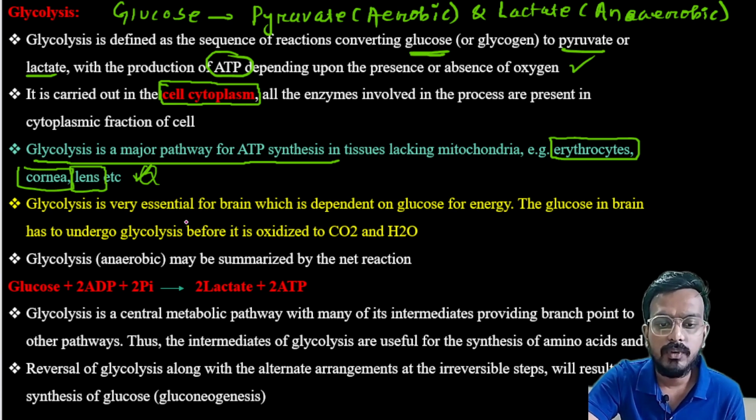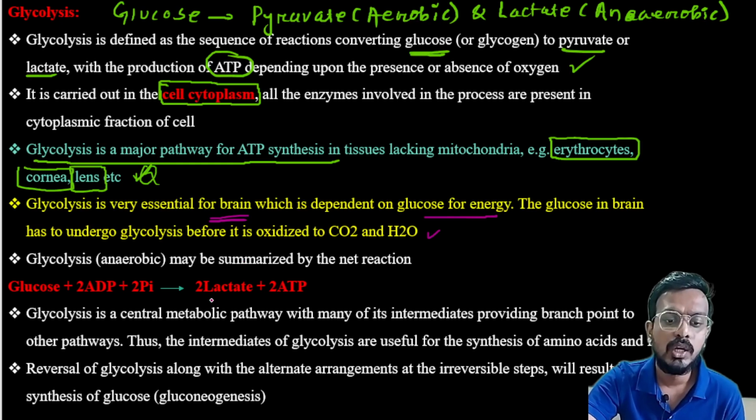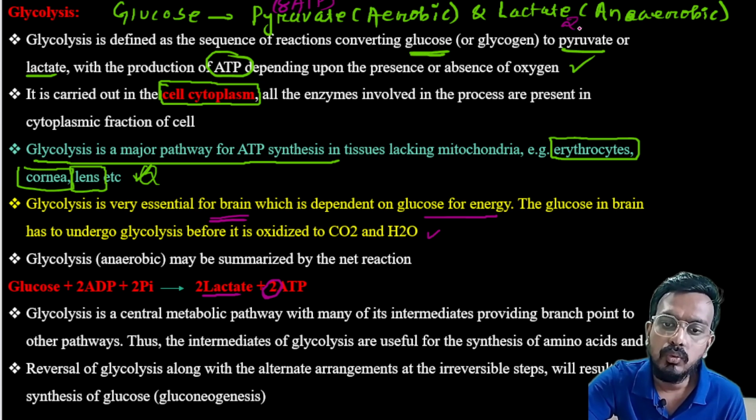Next, glycolysis is very essential in the brain, which depends on glucose for energy. The glucose in the brain undergoes glycolysis before it is oxidized to carbon dioxide and water. In anaerobic condition, that is absence of oxygen, 2 lactate and 2 ATP will form. In case of the oxidative pathway, or in presence of oxygen, pyruvate forms and 8 ATP is produced. In case of anaerobic condition, 2 ATP is produced.